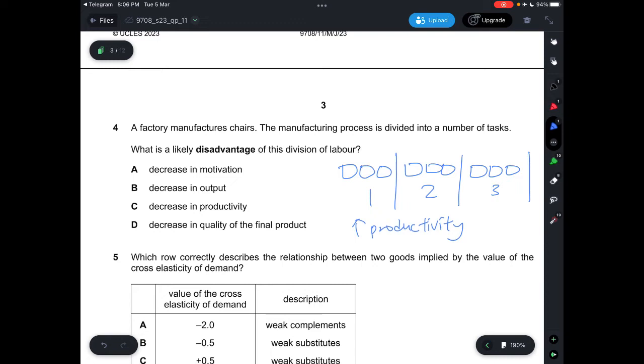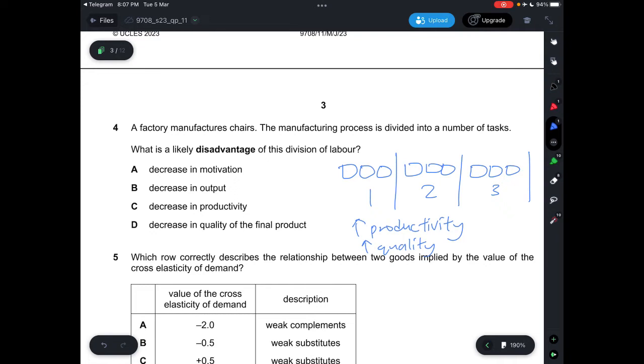They know their jobs, and then they'll be able to produce things at a much faster rate, so they'll be able to produce things in a shorter time. So there'll be an increase in productivity, and then there will be an increase in the quality of the product because the workers are already used to what they are doing, so they know how to maintain the quality of the items.